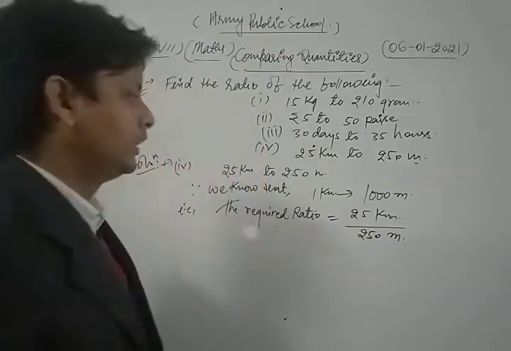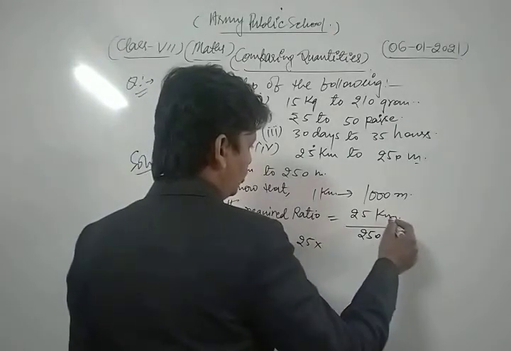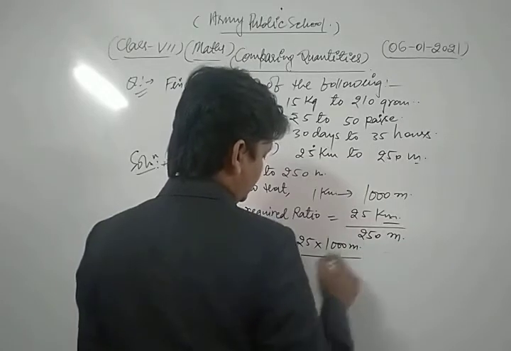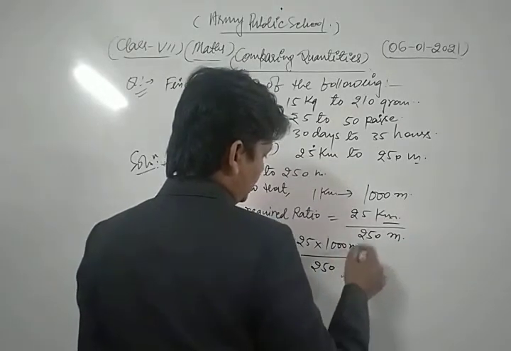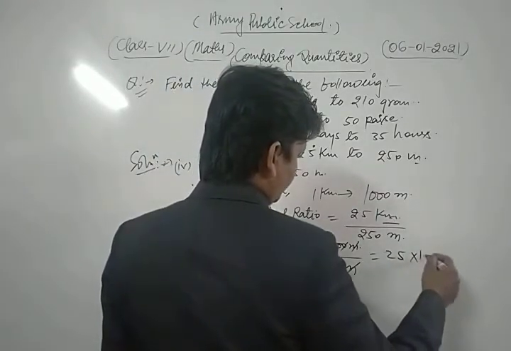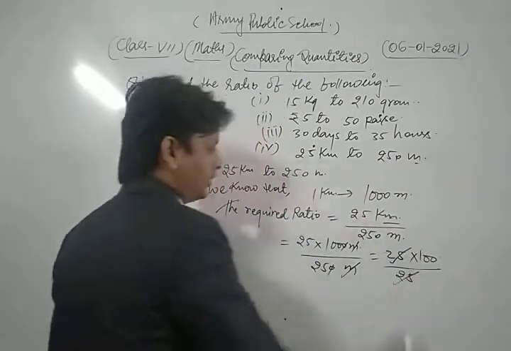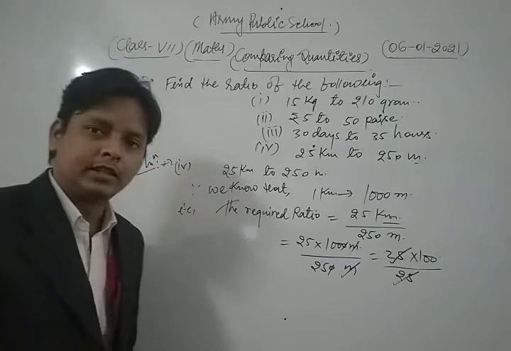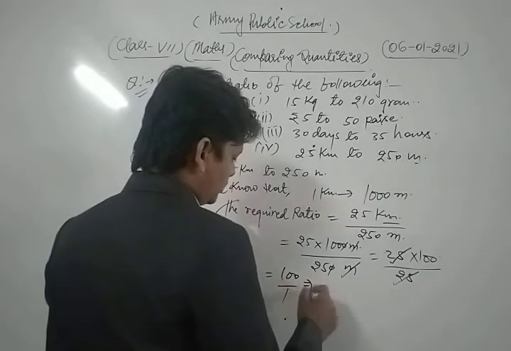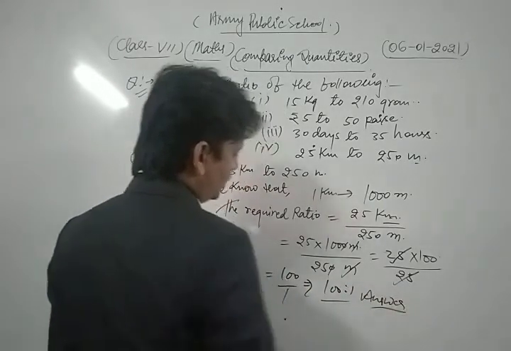Now we convert it into the same unit. So we write 25 into 1000, since there are 1000 meter in 1 kilometer, divided by 250 meter. Meter and meter cancel each other, 0 and 0 also cancel. So we get 25 into 100 divided by 25. So 25 also cancels, and we get 100 upon 1. Thus the required ratio is 100 ratio 1. This is our required solution of the given question.